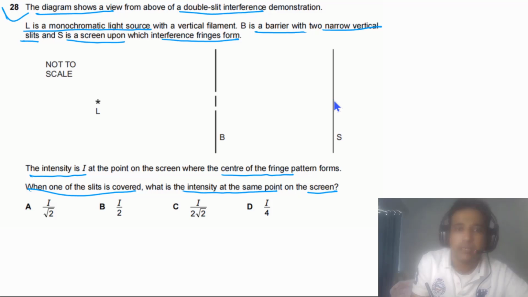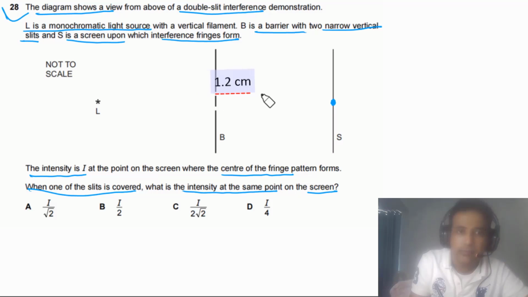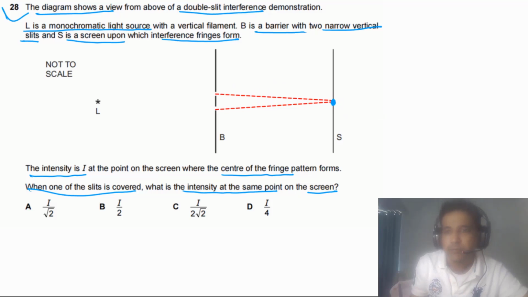In this case, the center maxima, or center bright fringe, will form at this point. The center bright fringe is formed when the waves are coming from these two slits, and when these two waves meet at this point and interfere constructively, a center maxima is formed.